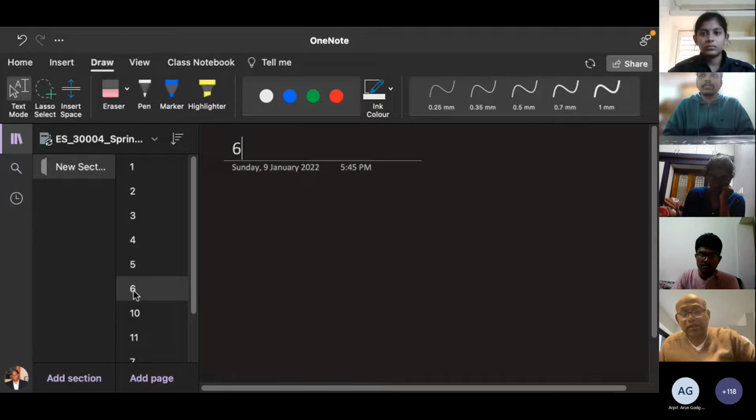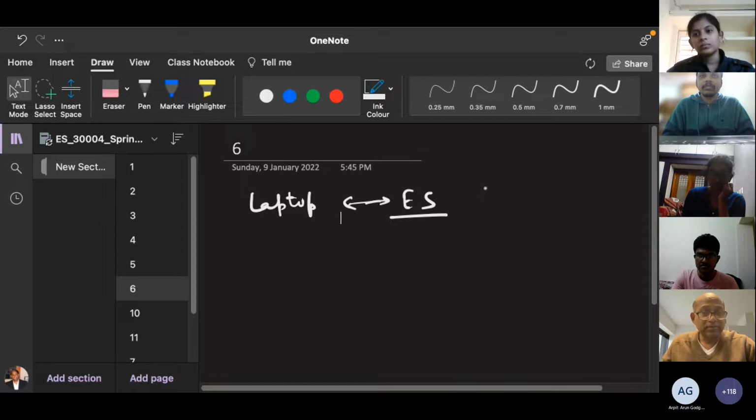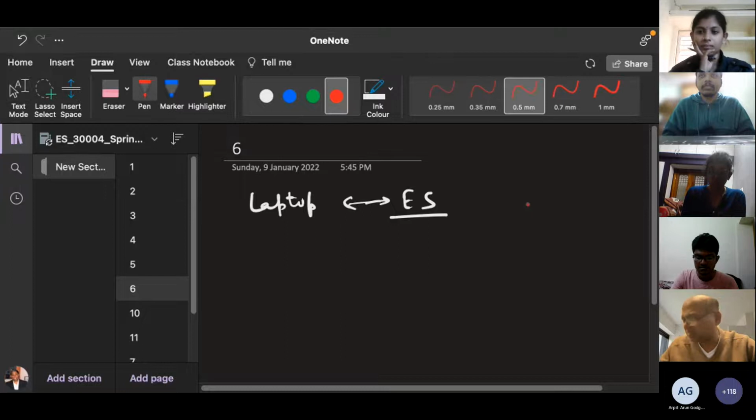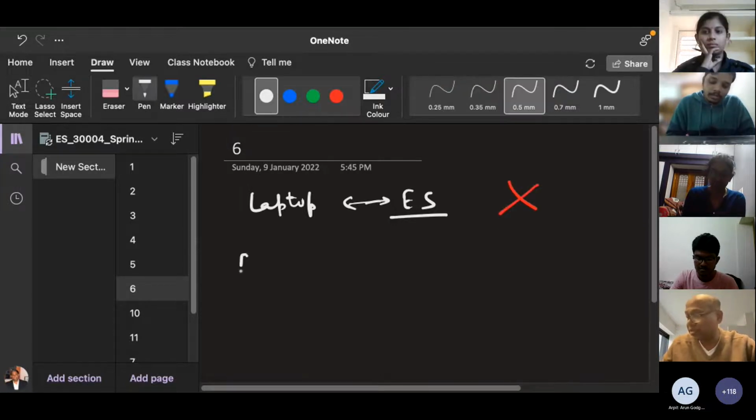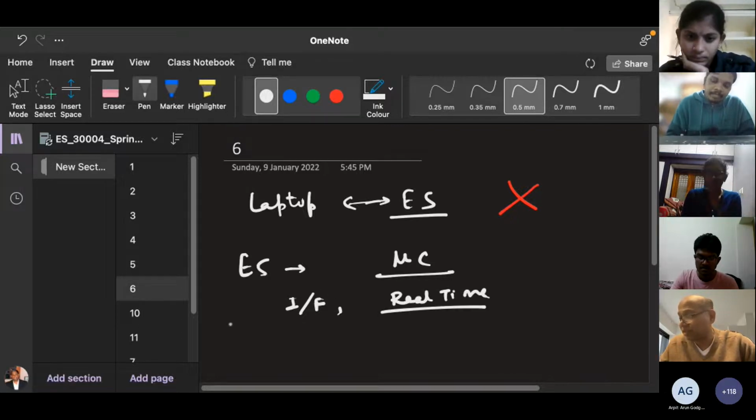So in a typical, what is the difference between a laptop? Is your laptop an embedded system? The answer is not really. So what is an embedded system? First of all, the major component is a microcontroller or a processor. Then it has a lot of interfaces. And most of the time it works in real time. That's why it is known as real-time embedded systems.